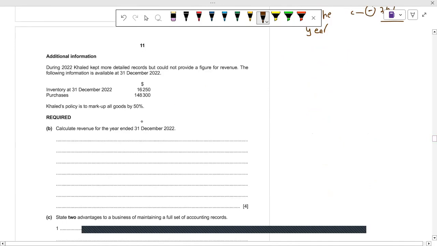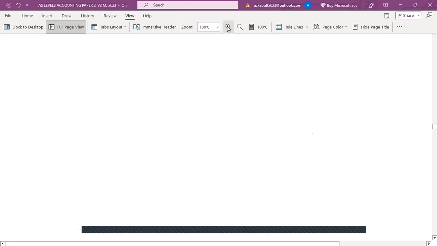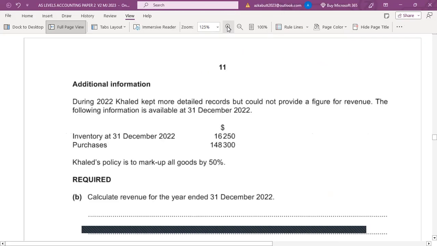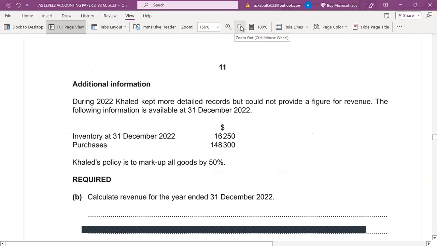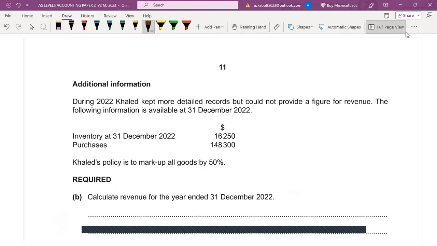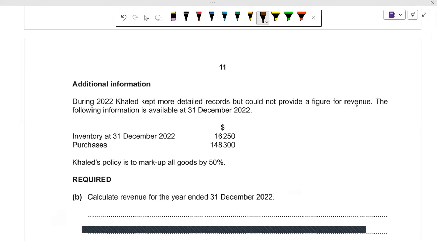During 2022, Khalid kept more detailed records but could not provide a figure for revenue.